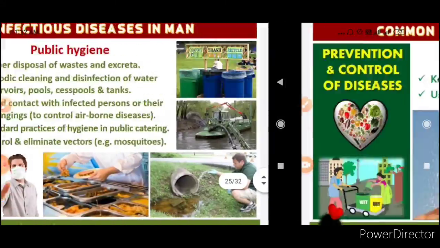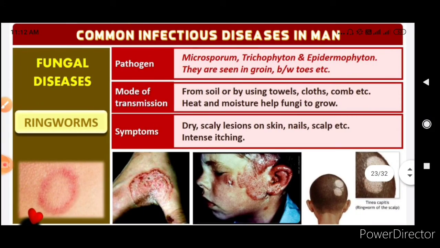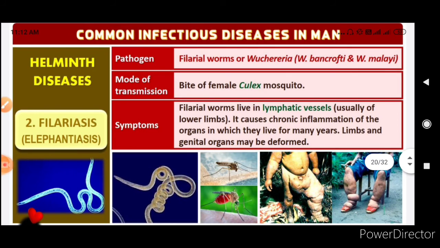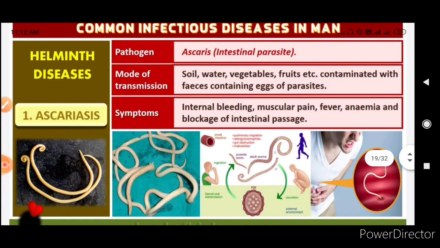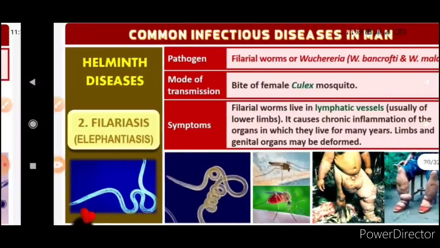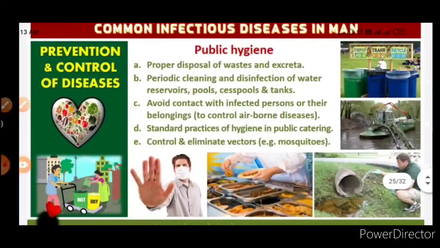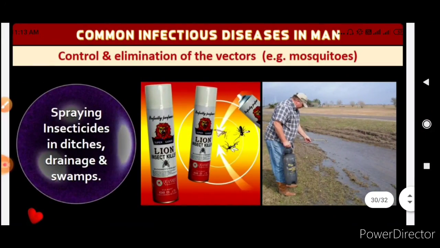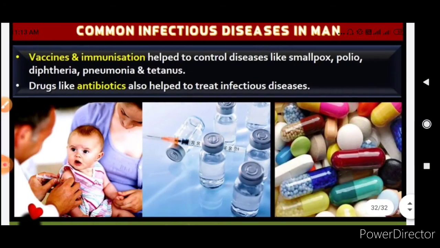So here we saw various diseases, like the fungal disease, which was ringworm; the helminth disease filariasis, caused by Wuchereria bancrofti and Brugia malayi; ascariasis caused by Ascaris; and the disease amoebiasis. So in this section we finished infectious diseases and the hygiene practices we can follow in our daily life to keep ourselves protected from these diseases.